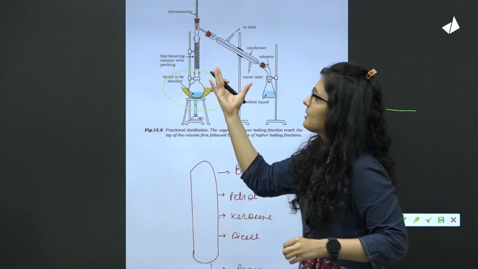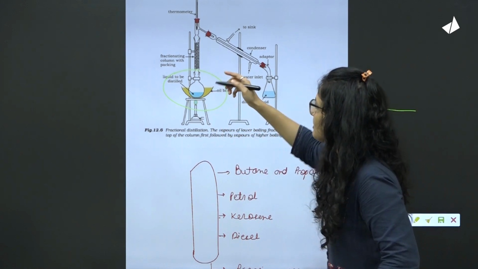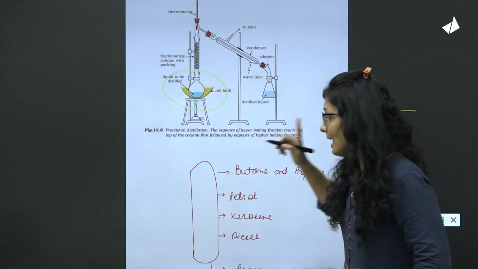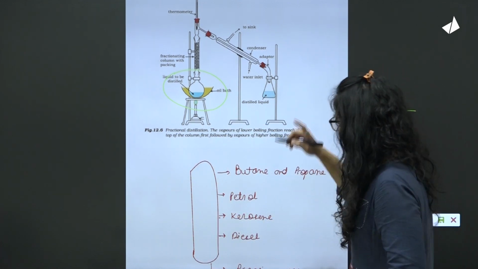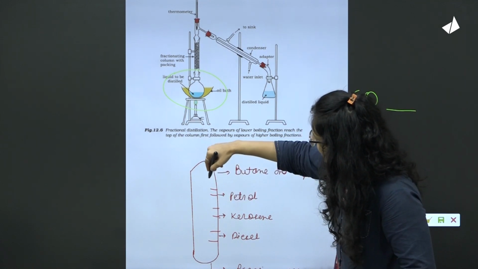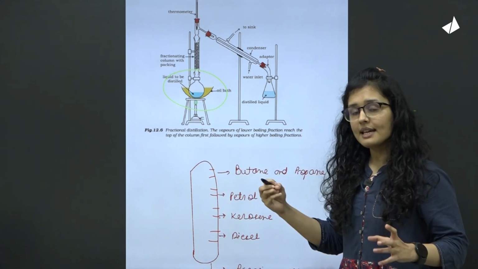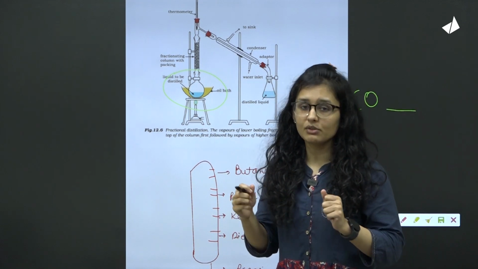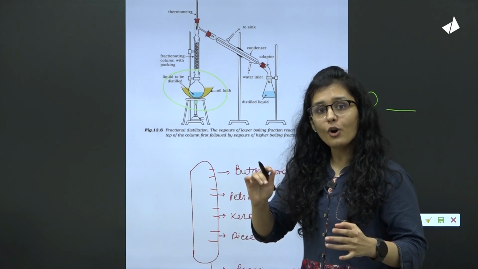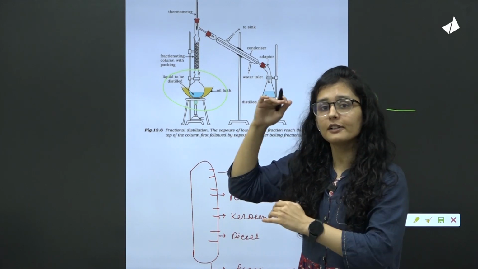You will boil this, and when you boil it, there will be a fractionating column, a column like this. Now what will happen in this column? That's interesting, because there are these spaces here. Once it is boiled, the entire liquid will not vaporize like water at one go. The different components will vaporize at different levels.